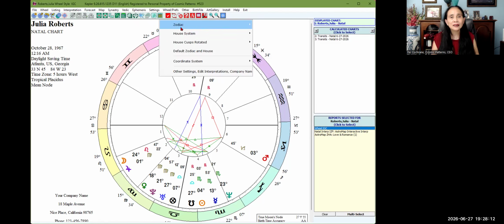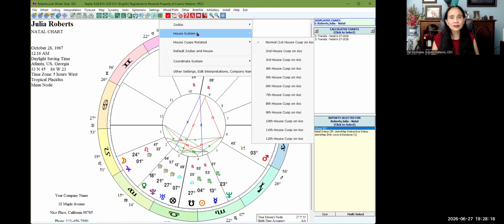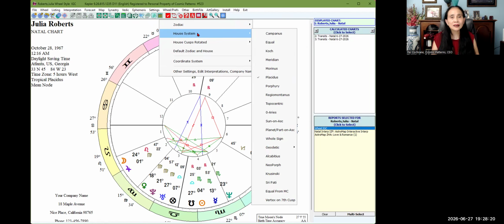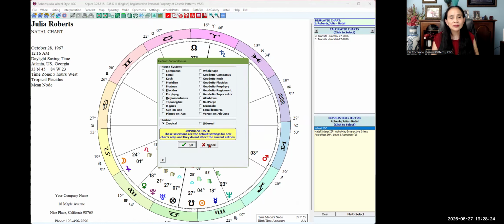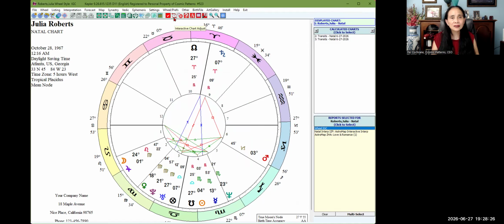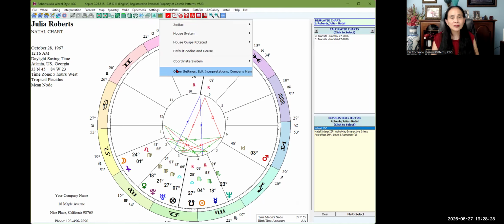And this one, when you click on this, these are the settings. When you click on it, you can change the settings to the zodiac sign, the house system. You can change the default house system that you want to use. And you can see the coordinate system and everything.